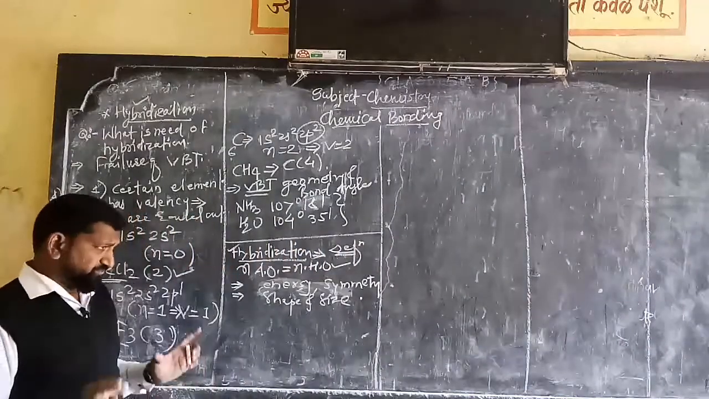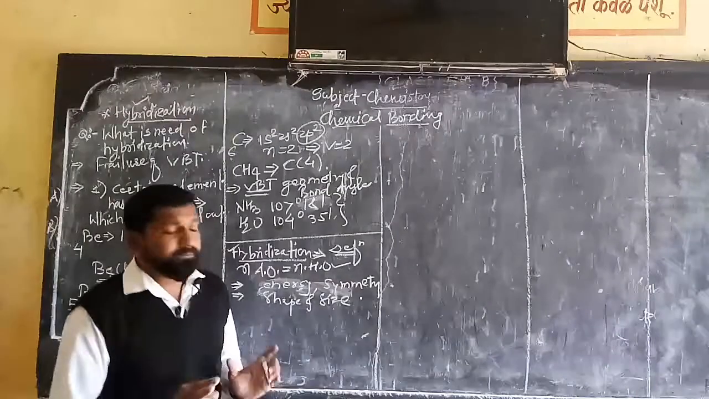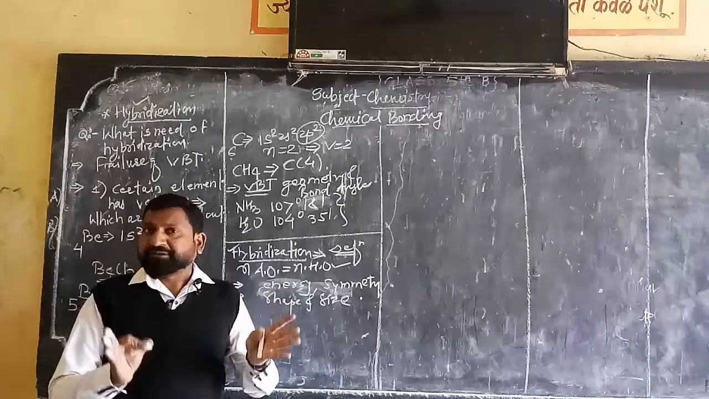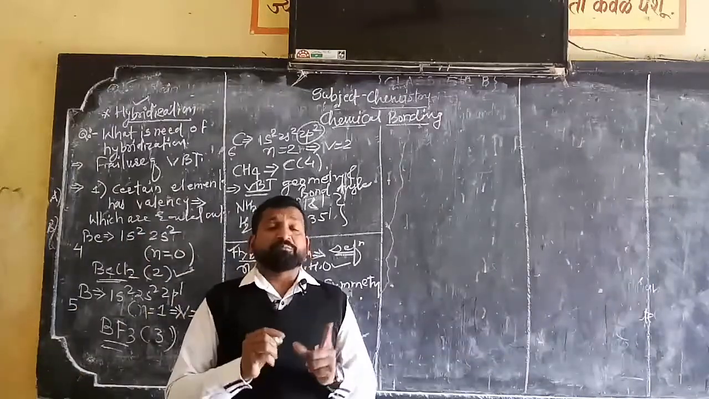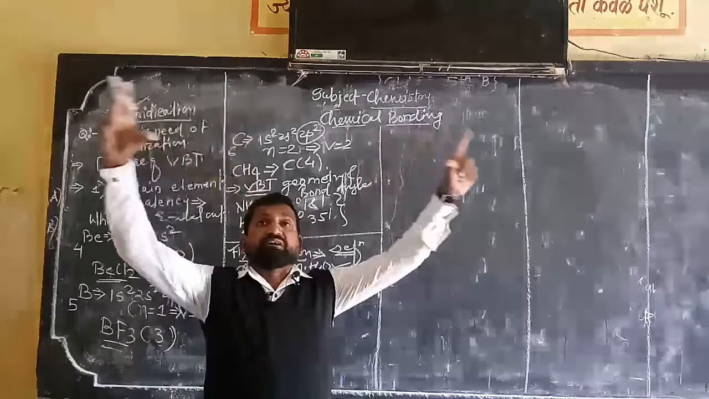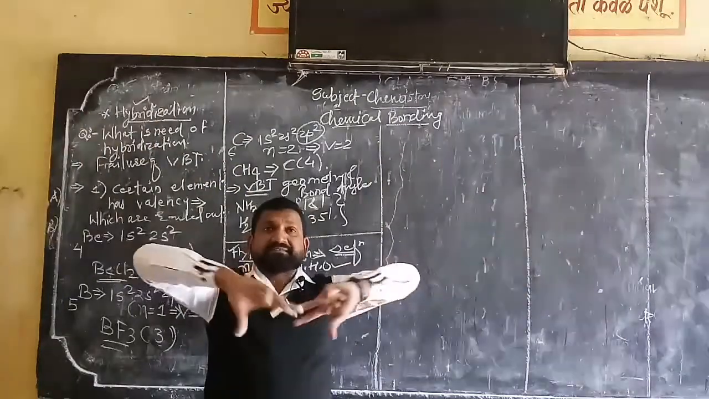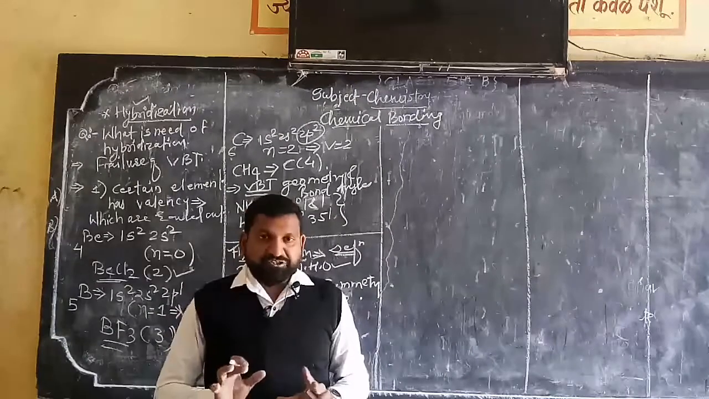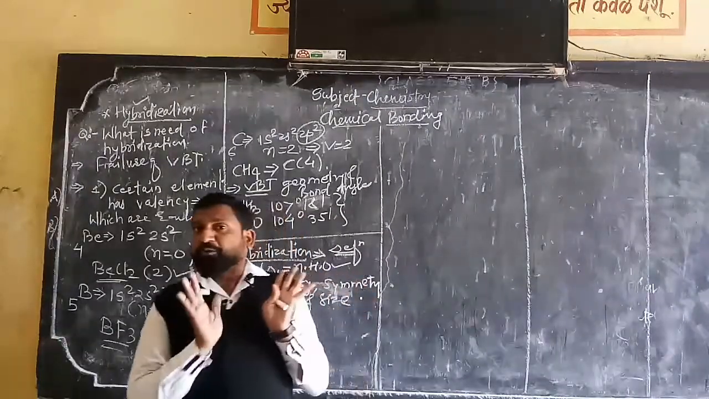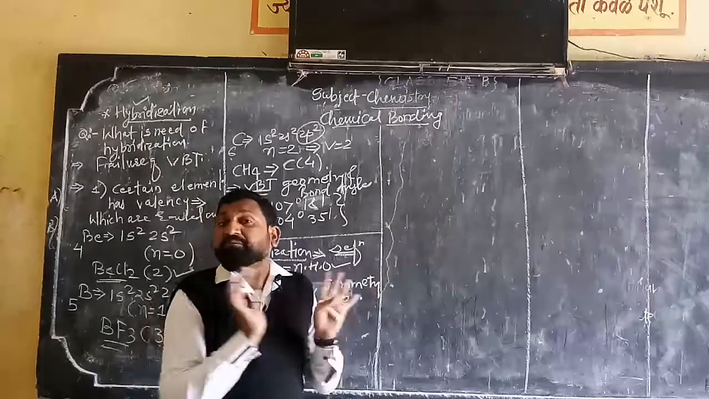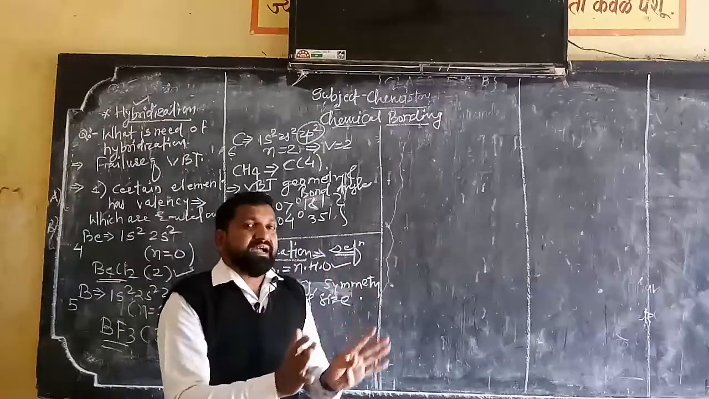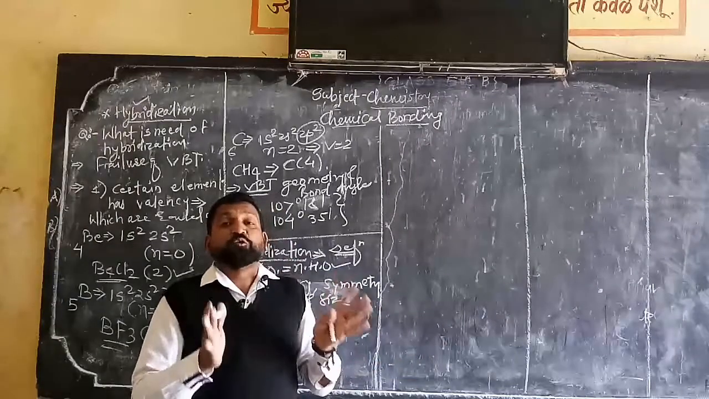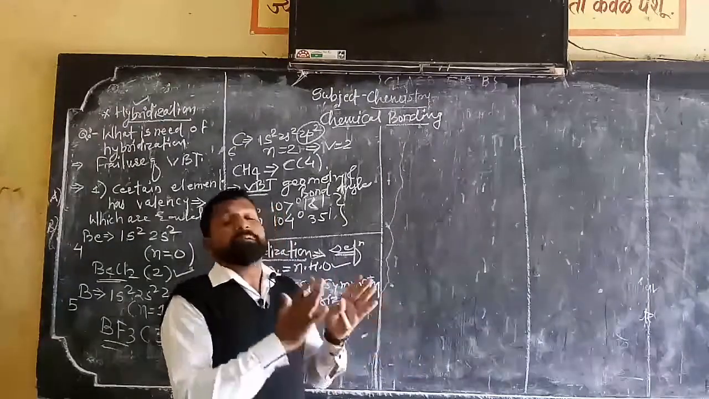Now see here, what exactly happens after hybridization? After hybridization, there is a formation of hybrid orbitals, and those hybrid orbitals get elongated in space in order to exhibit minimum repulsion. It means they stay away from each other so as to have minimum repulsion, and whatever shape and geometry they exhibit is called the geometry of that particular compound or molecule.